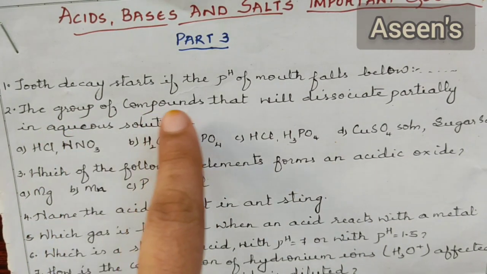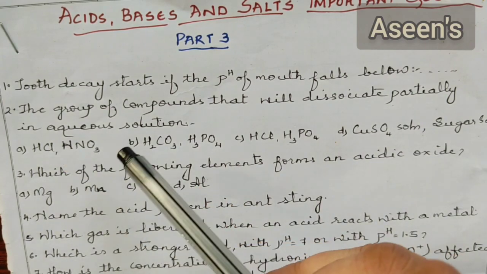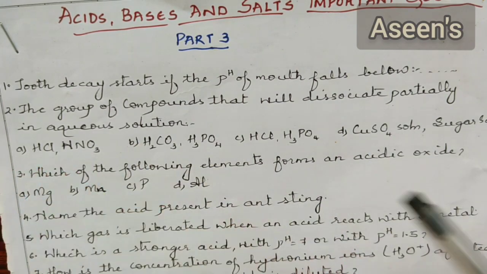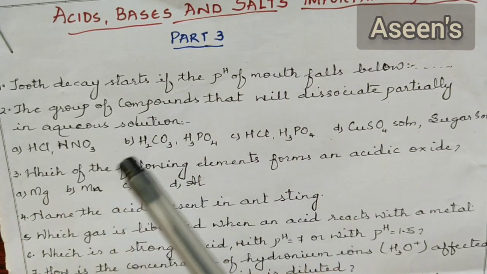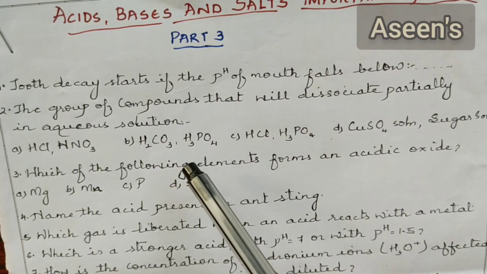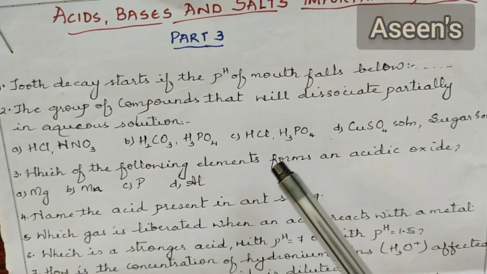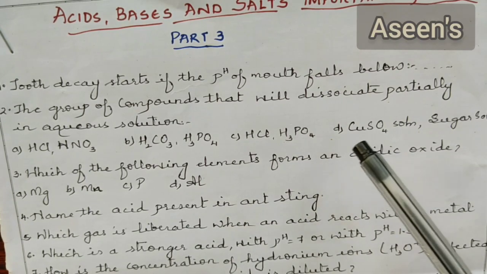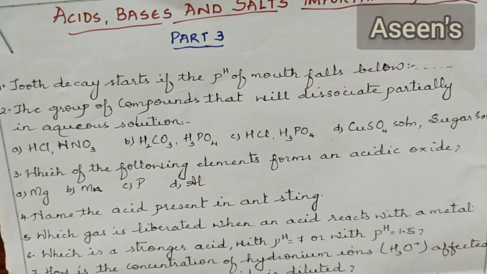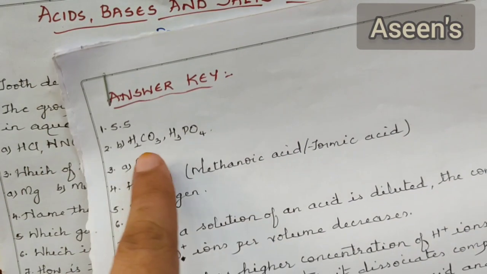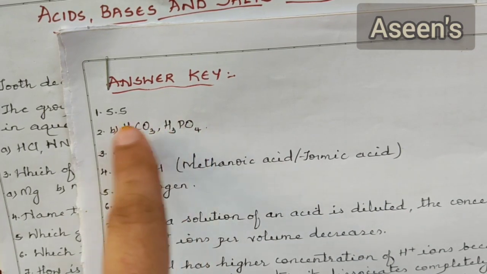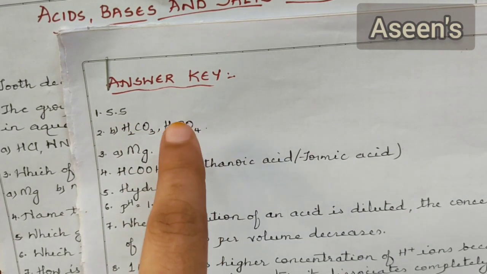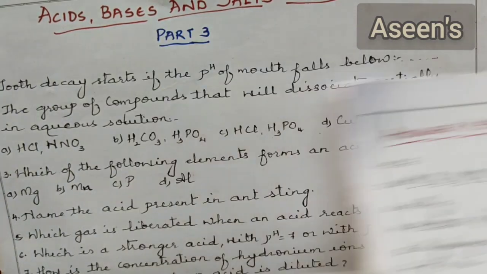Second question: the group of compounds that will dissociate partially in aqueous solution. So here I have given you options. In the first case it's HCl and HNO3. In the B option we have got carbonic acid and phosphoric acid. The third case, HCl and again phosphoric acid. In the fourth case we have got copper sulfate solution and sugar solution. And the answer being B, carbonic acid and phosphoric acid. Since these are weak acids, they will not completely dissociate in an aqueous solution.